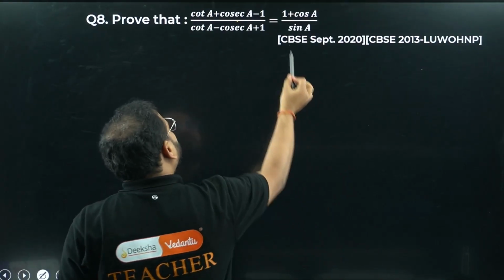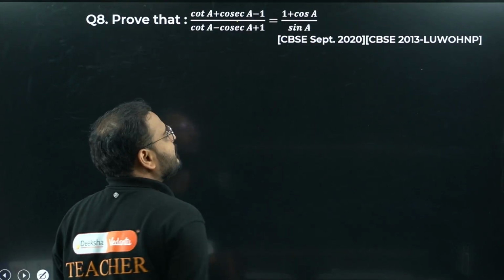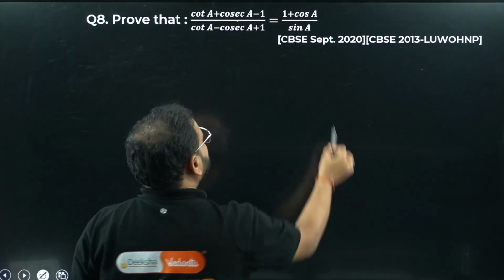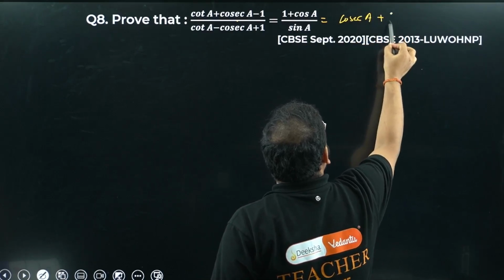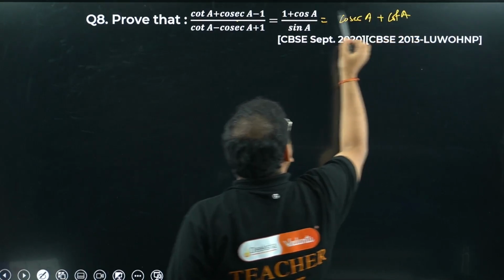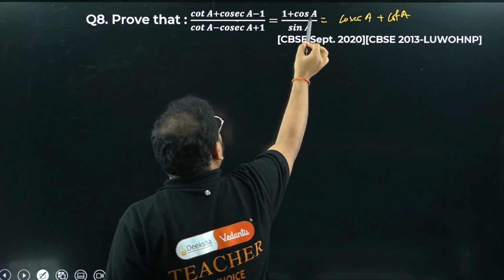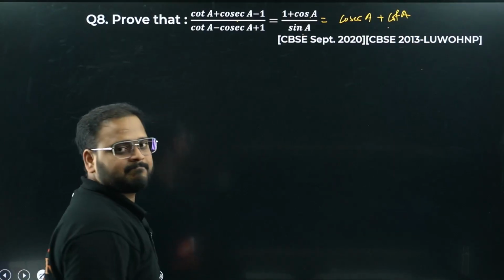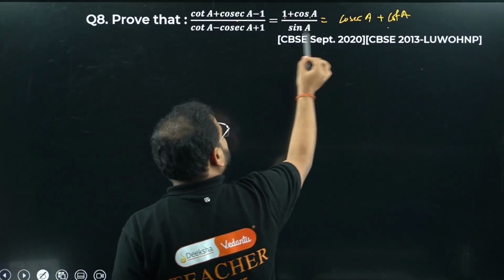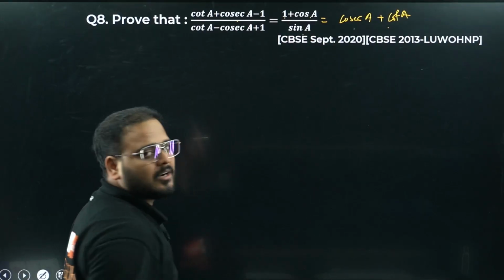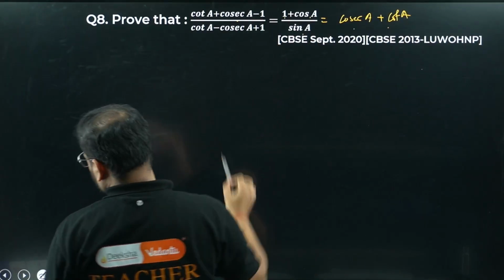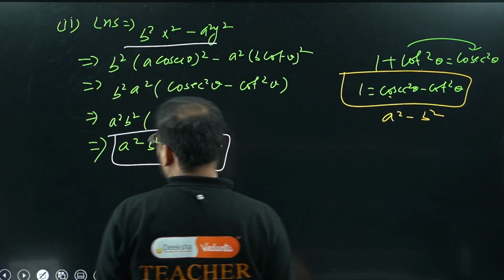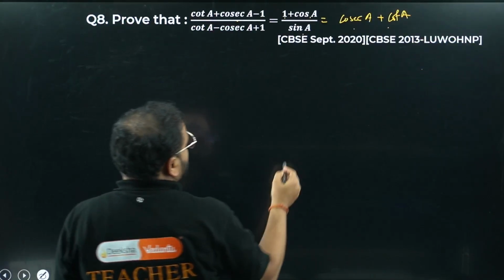And that's what is written over here. 1 plus cos by sine is nothing but cosec A plus cot A. You can cross check. Divide 1 by sine, so cosec, and cos by sine is cot. It means if I change the identity for the numerator 1 by this value, then I will get some result. Let's do that. So let's take LHS first.